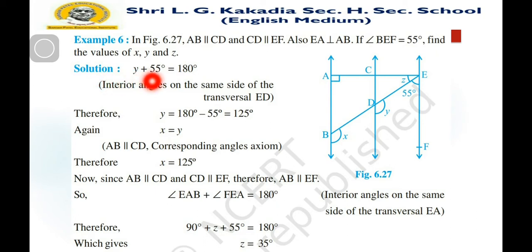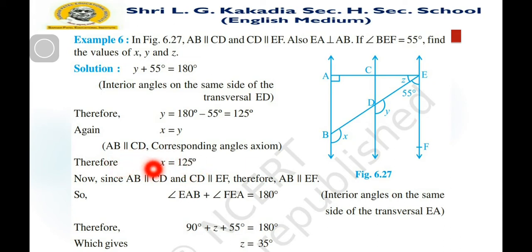Solution: y plus 55 is 180, because they are interior angles on the same side of the transversal, so the sum is 180. Therefore, y is equal to 180 minus 55, that is 125. And here x is equal to y, because AB and CD are parallel. Therefore, by the corresponding angles axiom, x is equal to y. Then x is equal to 125.